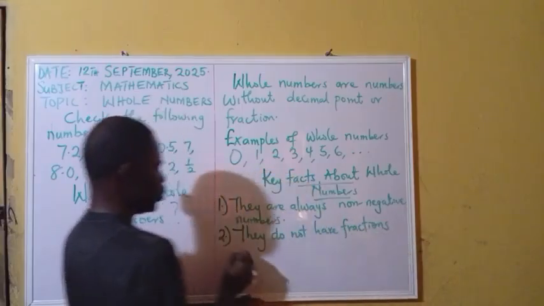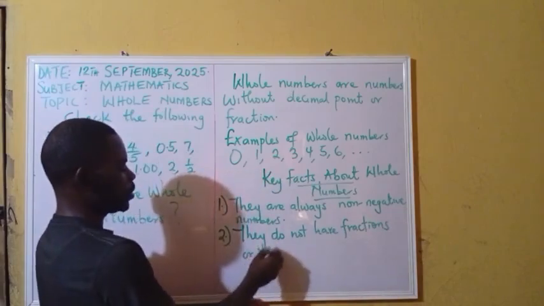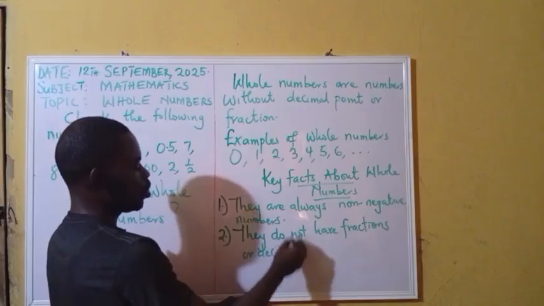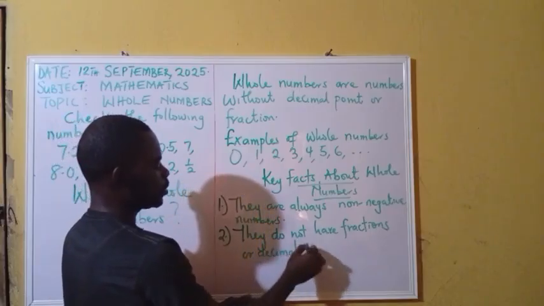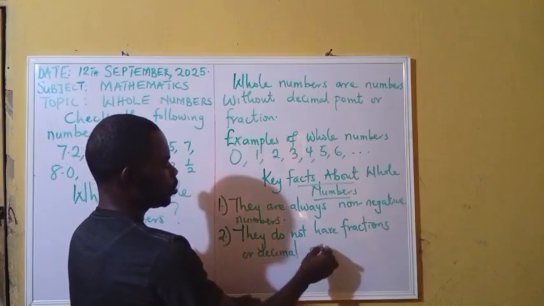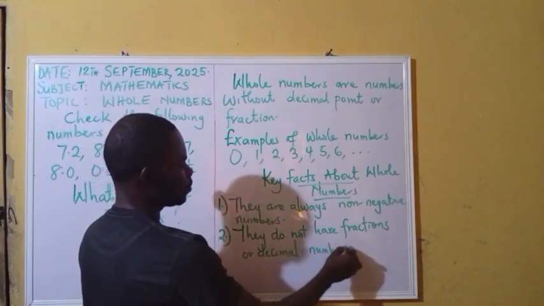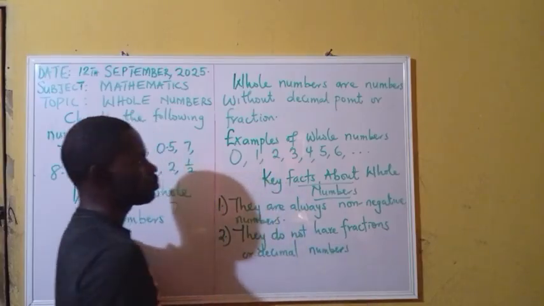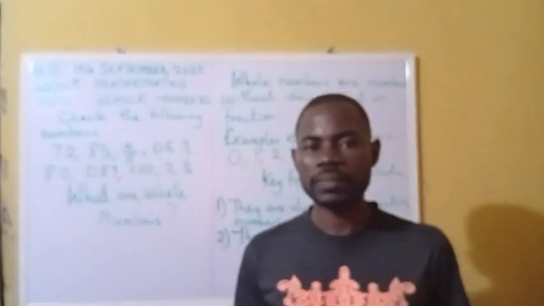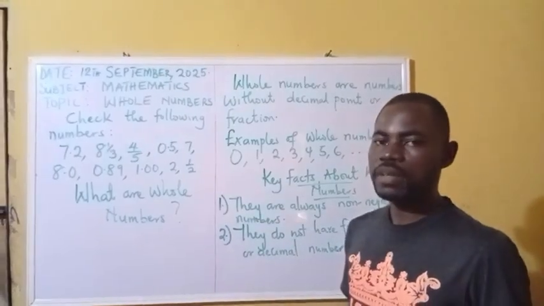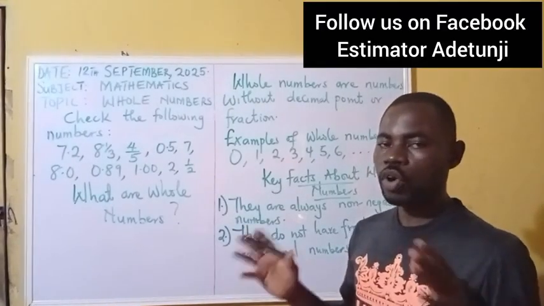They do not have fractions or decimal numbers. And number 3, this whole number belongs to the big family of numbers that we call integers.